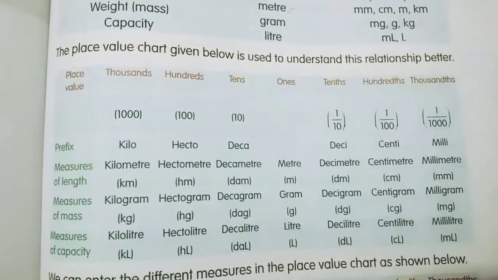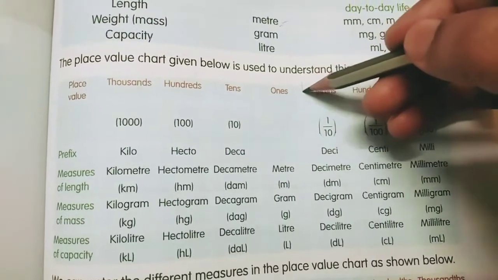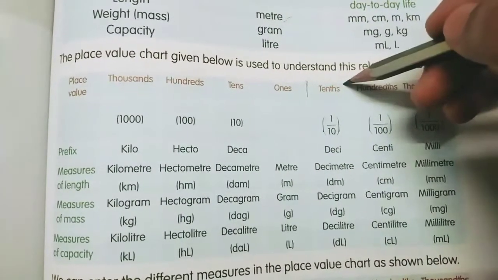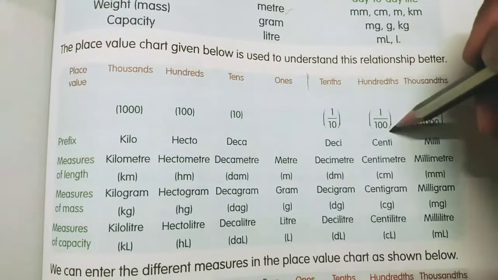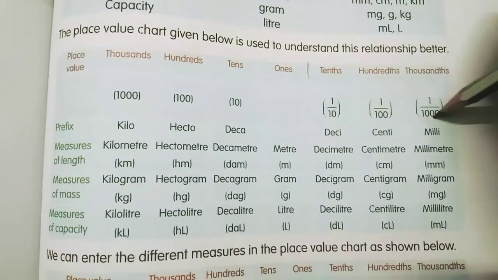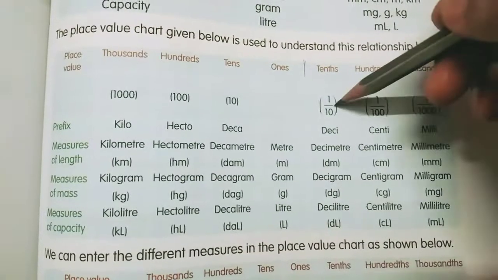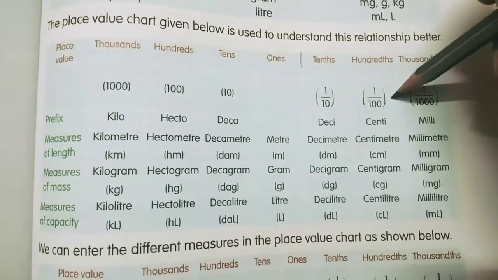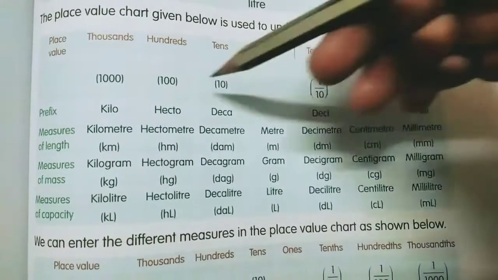Then after ones, what is it? This is the decimal point. This is the border. After this comes tenth. Tenth means 1 by 10. Hundredth means 1 by 100. Thousandth means 1 by 1000. So up to here, here also 1000, here also 1000, but it is in divide form. So prefixes are kilo, hecto and deca, deci, centi, milli.